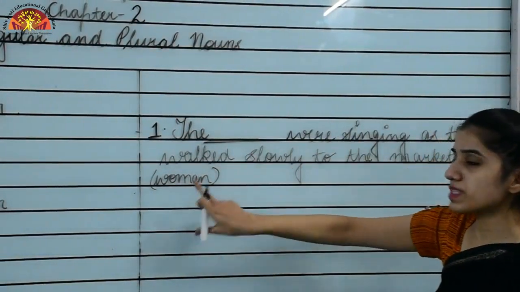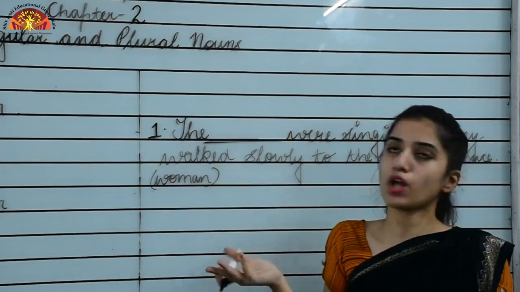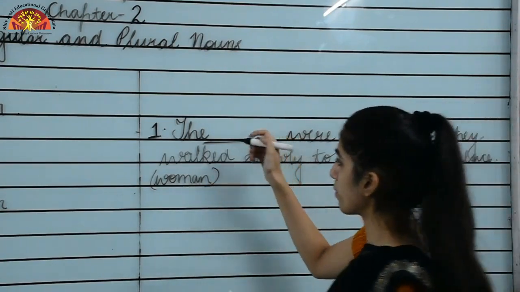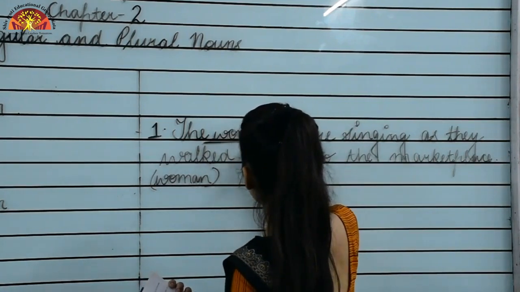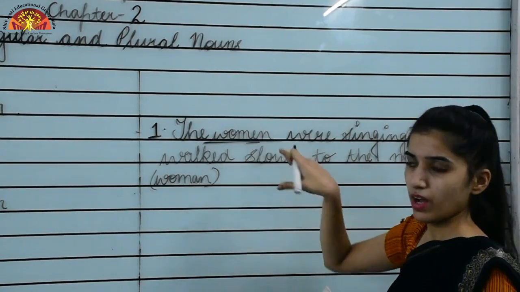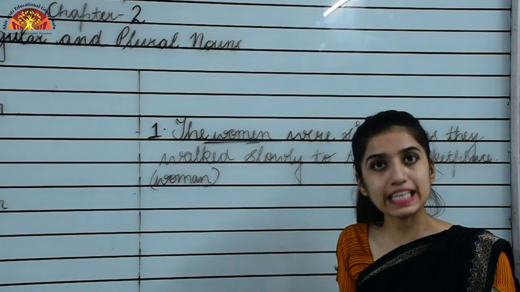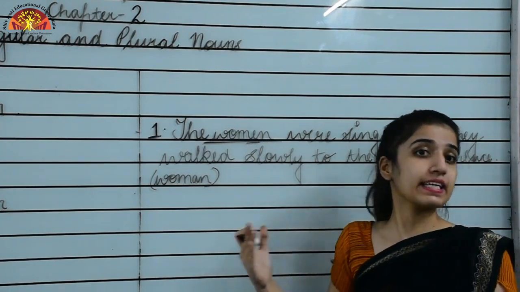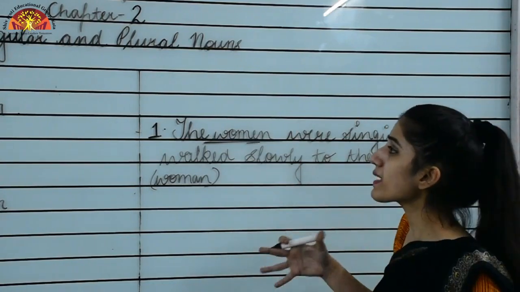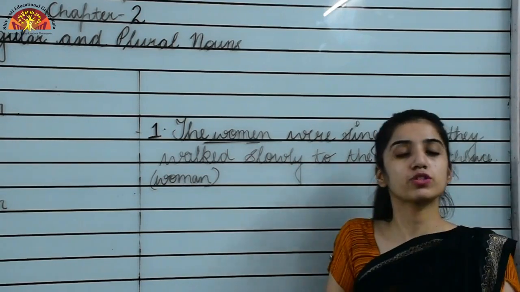Now this woman represents a singular noun. We have to fill the blank with the plural noun of this word. So the plural noun of woman, M-A-N, would be what? Woman, that is W-O-M-E-N. In singular A was there, but in plural it's E. This is the answer. Or I can say lady is converted into ladies, L-A-D-I-E-S. Or city is converted into cities, right? So these are some examples of singular and plural nouns. So this is the revision of chapter number 2.